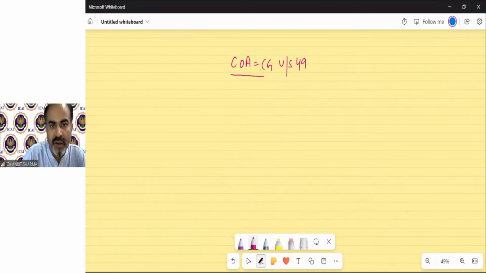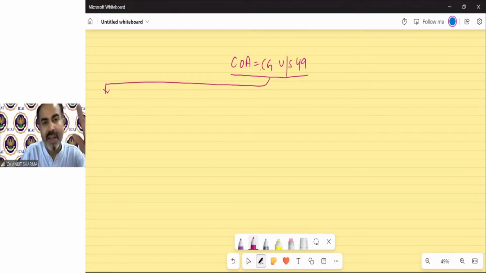It's a huge chart, so we might need another page also. Just stay with me. This whole diagram has already been made by me, and I'll upload it on the portal after the class, so you can check it from there also. For the time being, stay with me and understand how to calculate cost of acquisition in different situations.